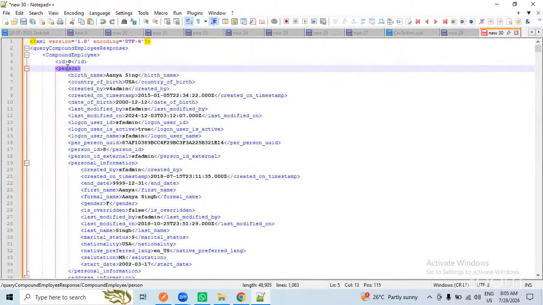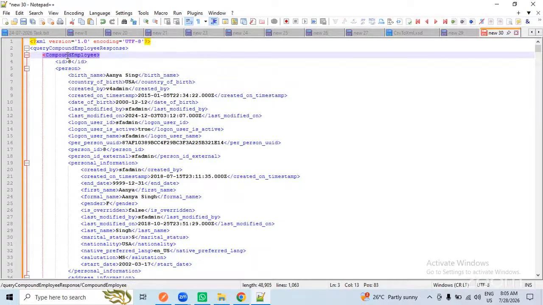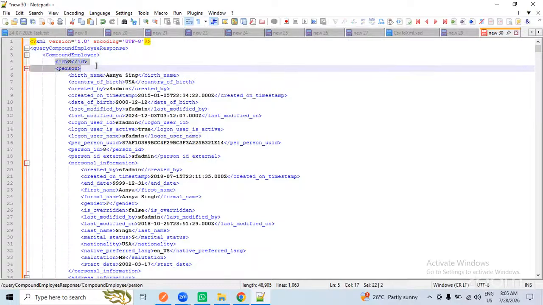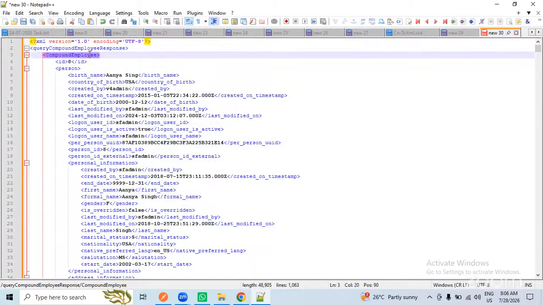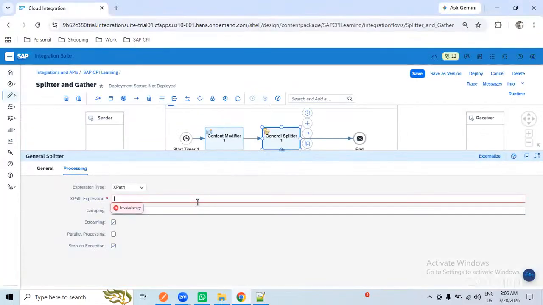I don't want to split from person, because from compound employee to person we have the ID, and if I split the record from person, I might lose it. So I'm splitting from compound employee. I will copy the XPath of this compound employee and paste it here.